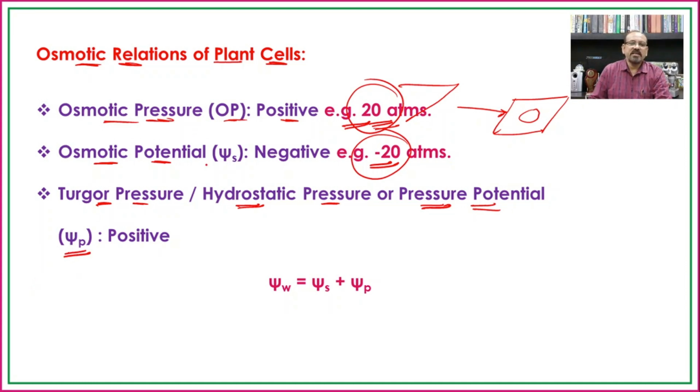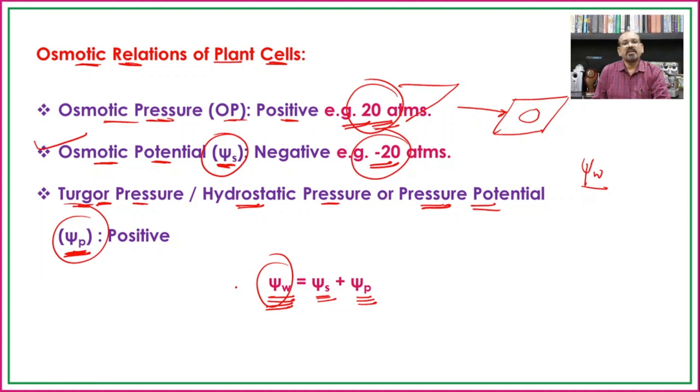So now we have three different terms: the water potential, psi w, the osmotic potential, psi s, and the pressure potential, psi p. The water potential is equal to the osmotic potential plus the pressure potential. In this way we can find out how much water that cell can absorb by calculating its water potential.